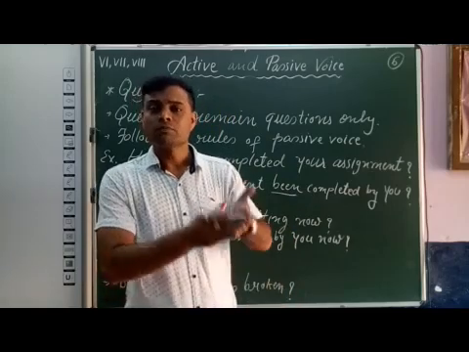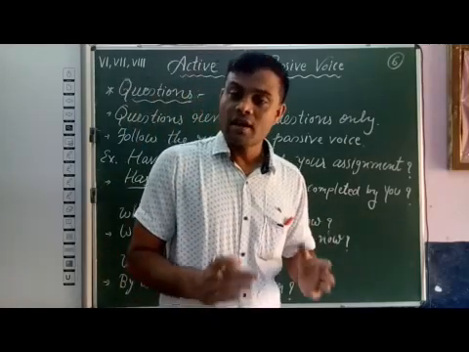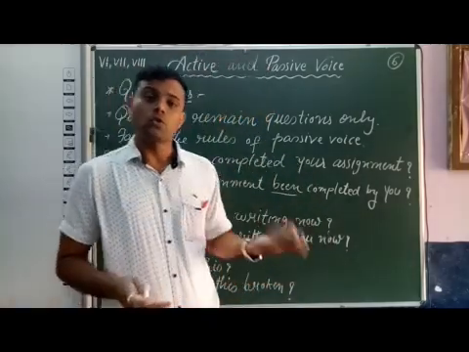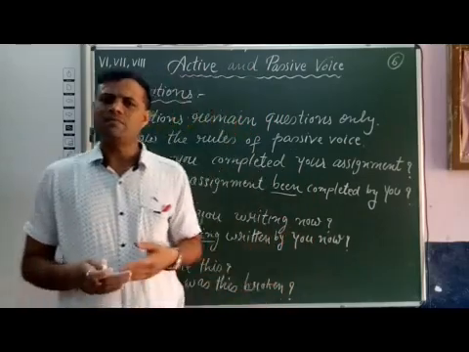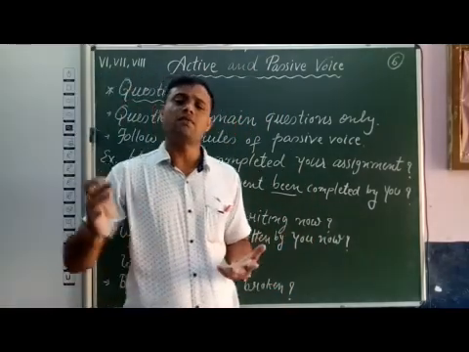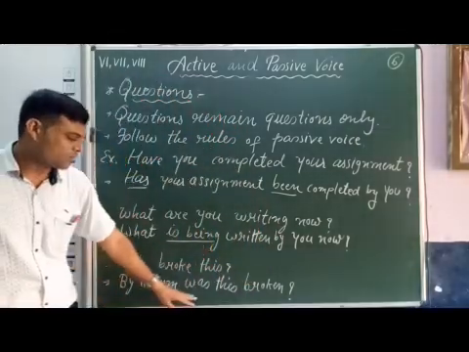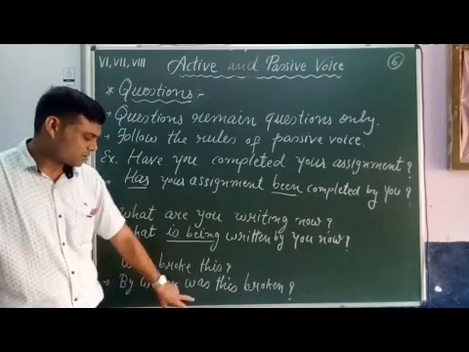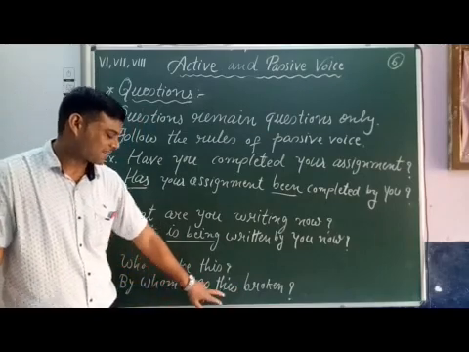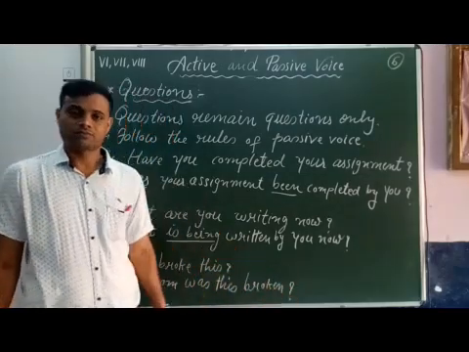After the helping verb we use the object. After the object we use the to be form. After the to be form, V3. Then by, then the subject and other words and a question mark. Here you can see, by whom was this broken. By whom is the question word, the to be form was, after that the object, V3 and a question mark.